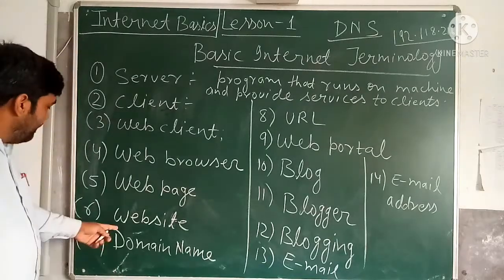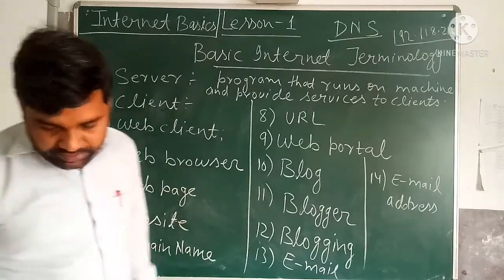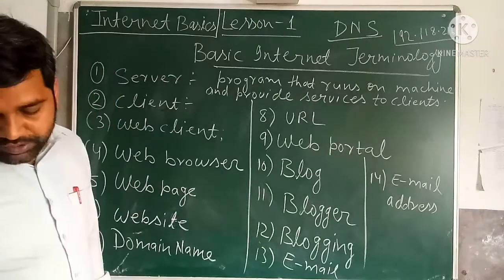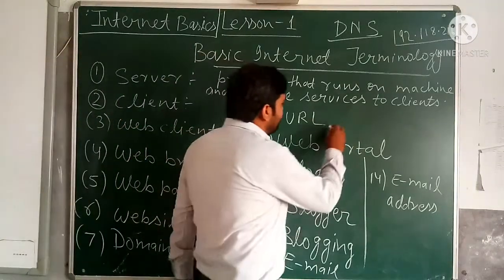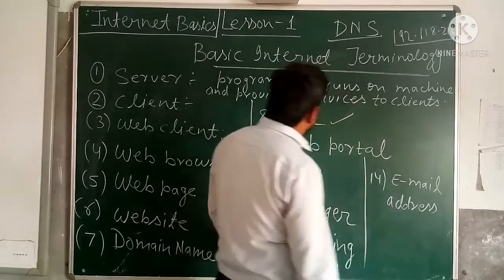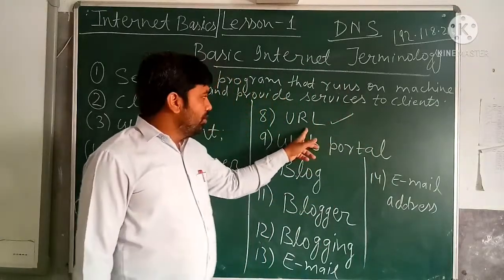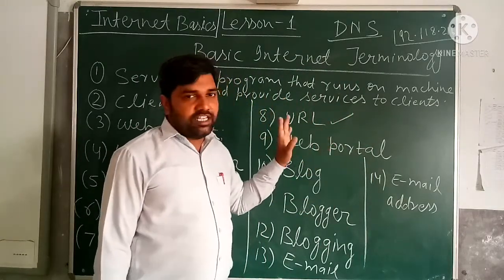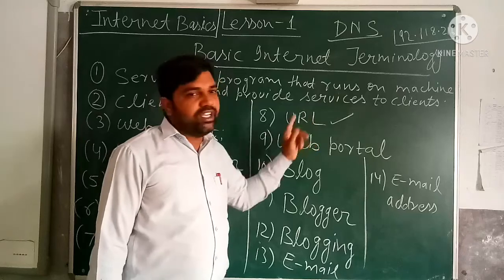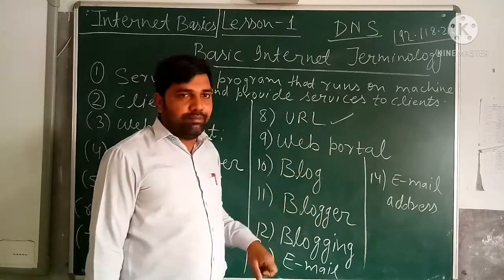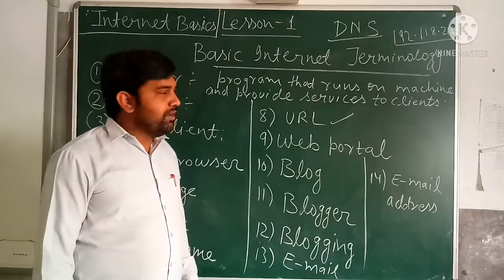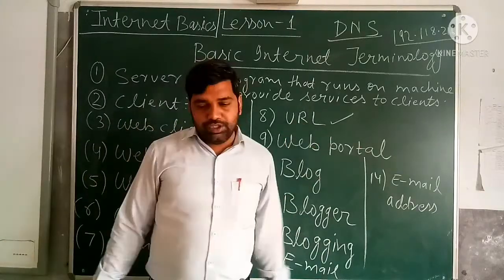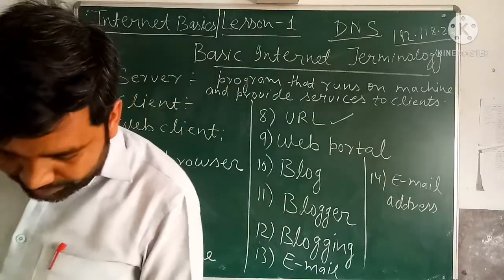After that, the website, the domain name, there is the URL. Next is the URL. URL is the uniform resource locator, and it denotes the global address. Global address means this address is unique, no other website can have the same address. Two websites don't have the same address. Every website has its unique address, like every person has a unique mobile number. Similarly, every website has its unique URL. So no two websites can share the same URL. So this is the global address, uniform resource locator, URL.